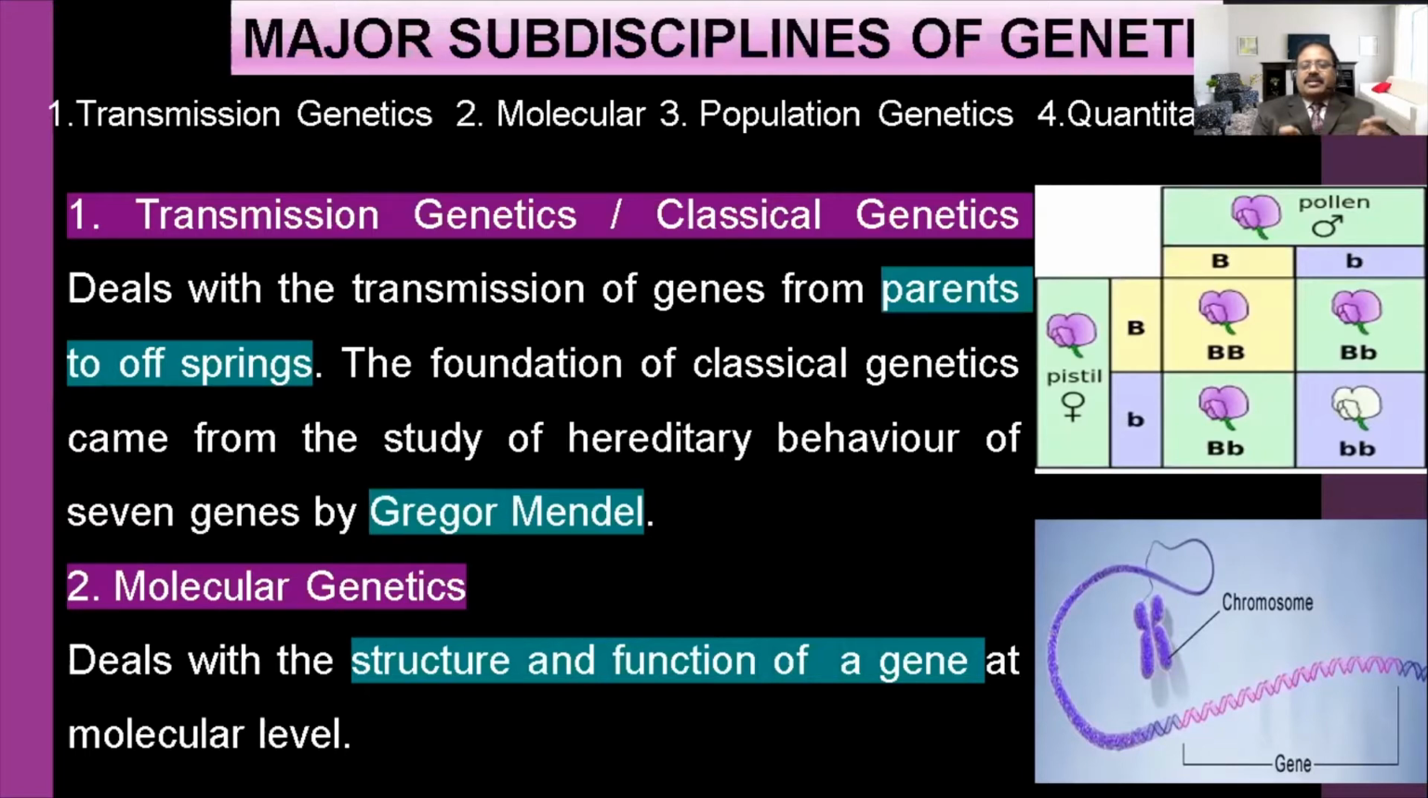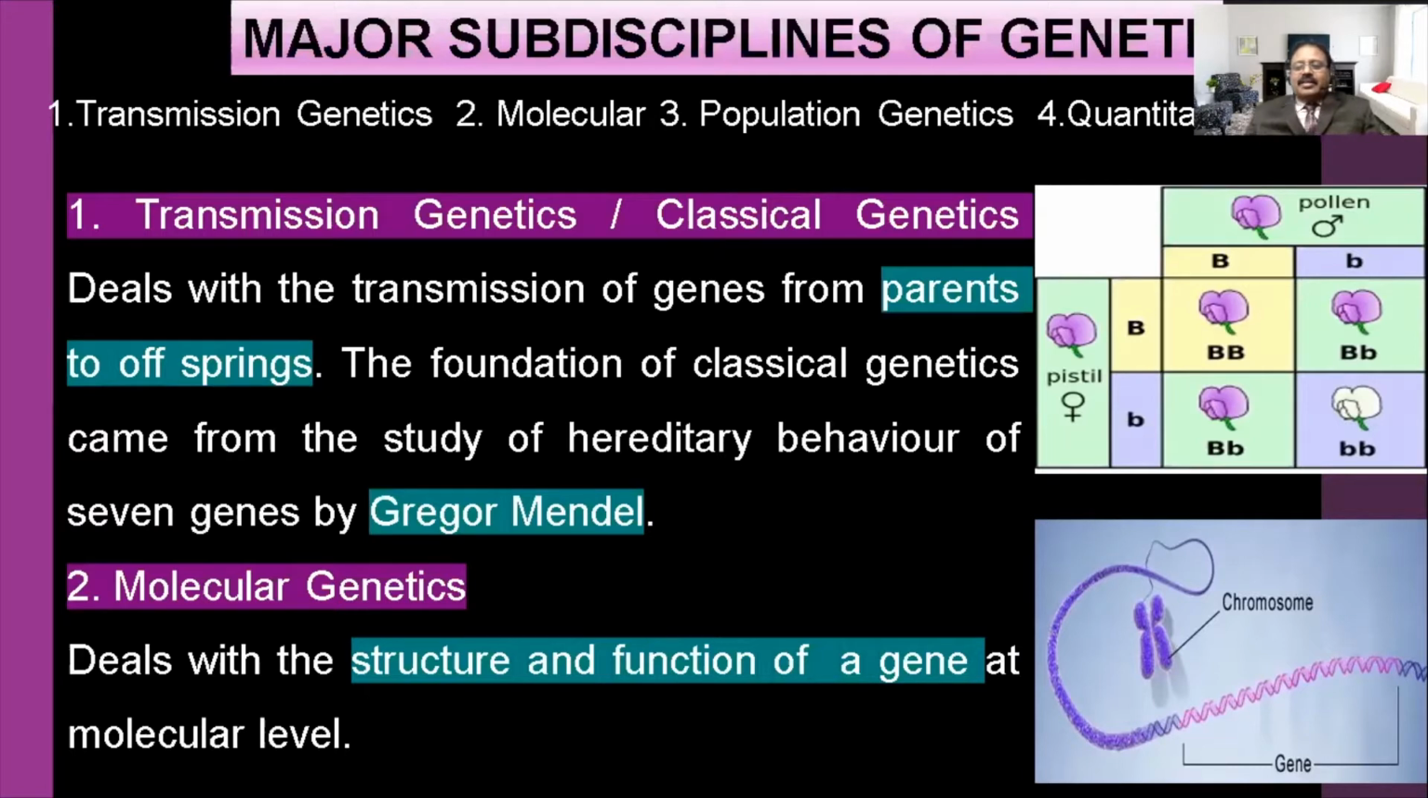The foundation of classical genetics came from the study of the heredity behavior of seven genes by Gregor Johann Mendel. He took seven contrasting characters and did an experiment. From his experiment, genetics came.